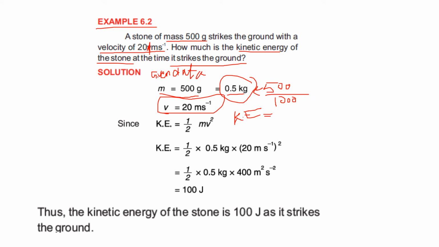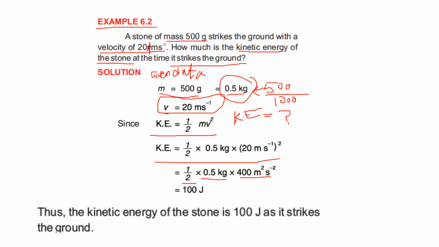In the previous slide, we have calculated the formula for kinetic energy, and that is kinetic energy is equal to half mv square. So we just have to substitute the values in this formula, and we get kinetic energy is equal to half multiplied by 0.5 kg into 20 meters per second whole square, right? 1 by 2 will be as it is, 0.5 kg will be as it is, and 20 whole square will give you 400 meter square per second square.